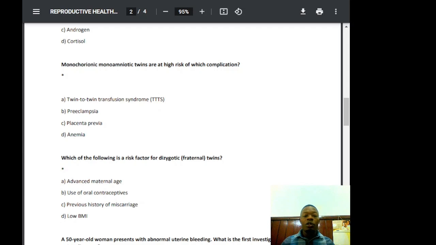Preeclampsia, no. High blood pressure with organ dysfunction in pregnancy is not specific to twin pregnancy. Placenta previa as well. Risk factors of placenta previa include previous cesarean section, multiparity, advanced maternal age, and smoking, but not twin sharing.